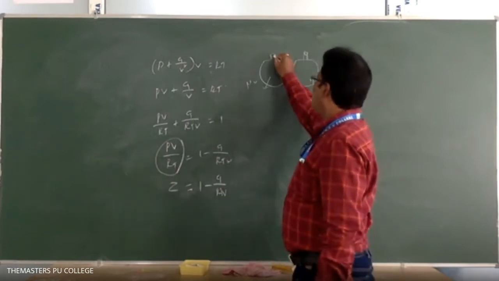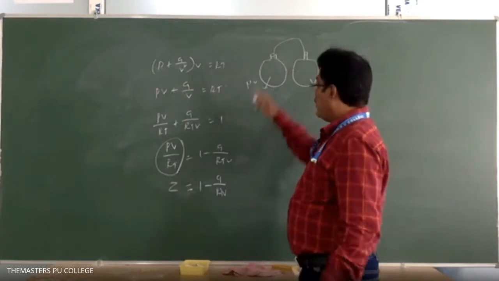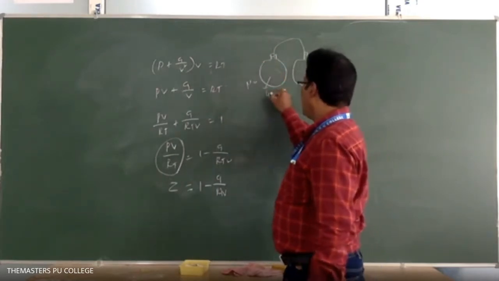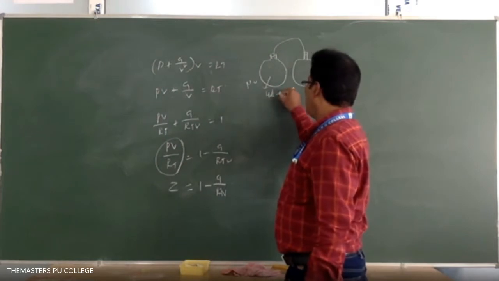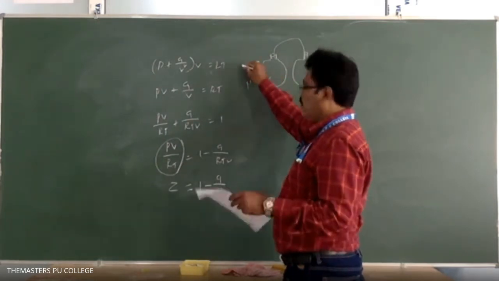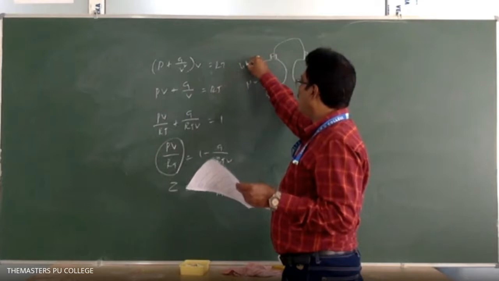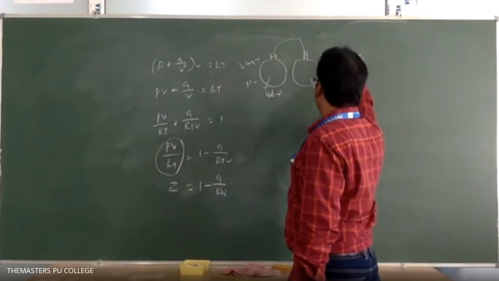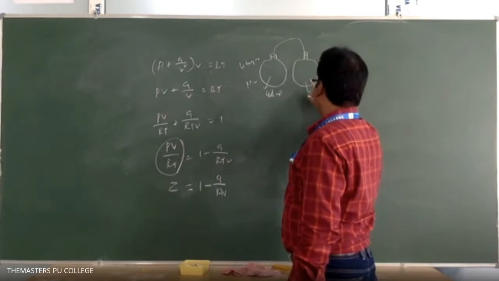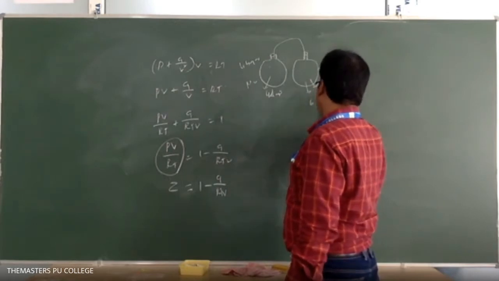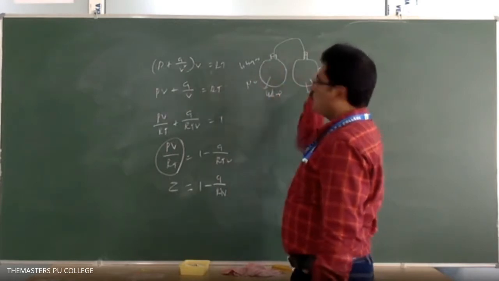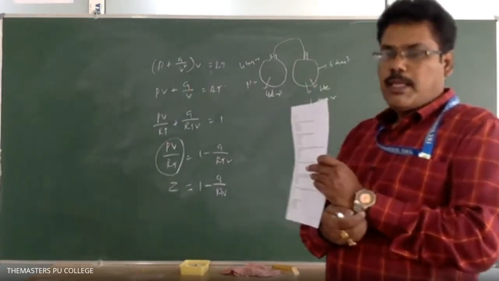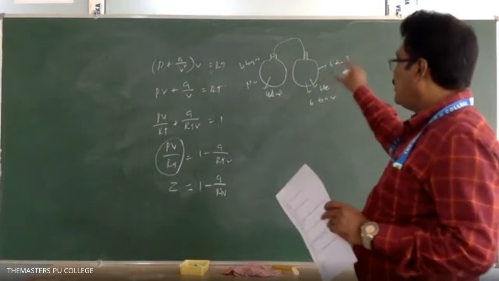These are connected. Individually, this volume is 4 decimeter cube and the pressure is 4 bar. This volume is 6 decimeter cube and the pressure is 6 bar.